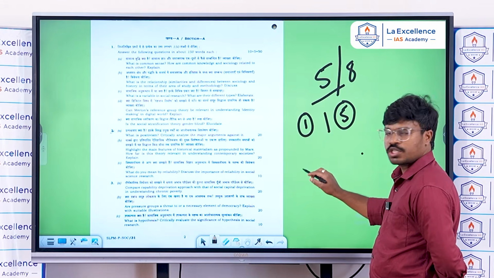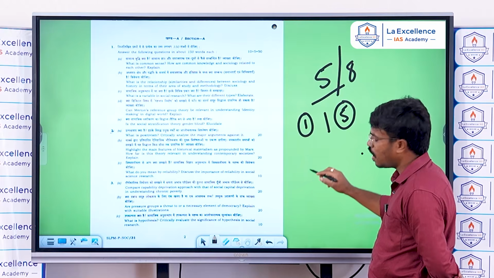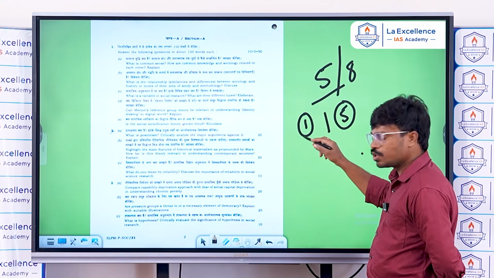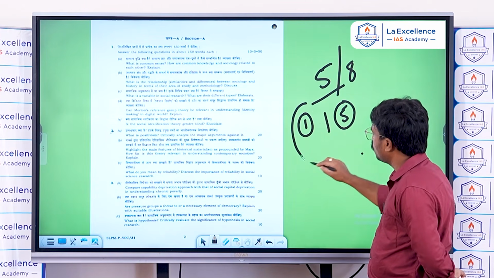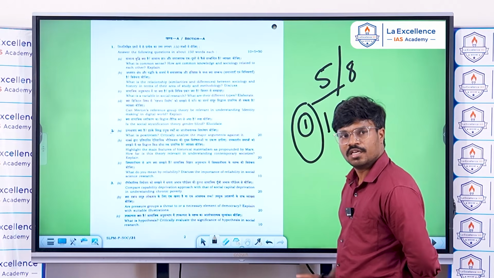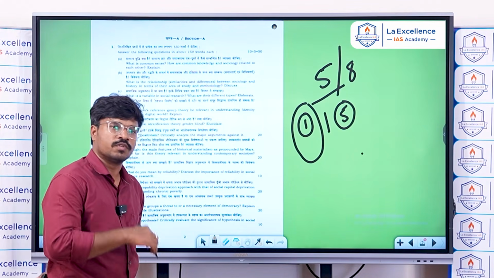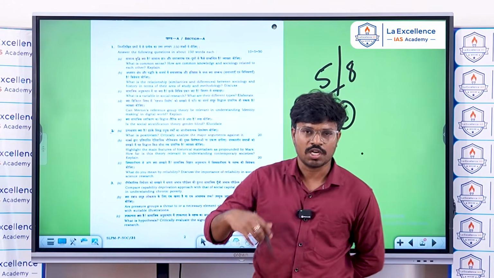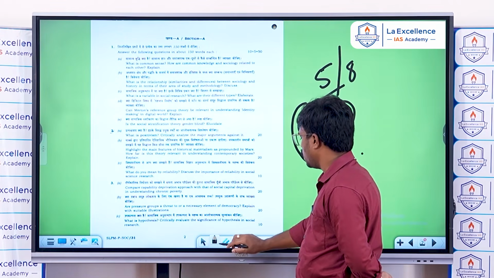And from each section, other than the 1st and 5th, you have to write 1 more question, so that 2 questions are mandatory in each section and 1 question is a choice from either of the sections. You can write 1 question from either section A or section B. This is the pattern of the optional exam.